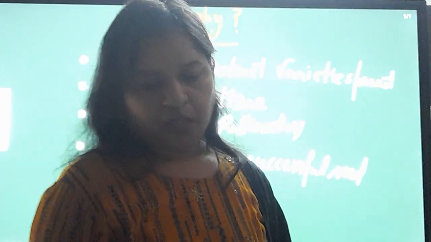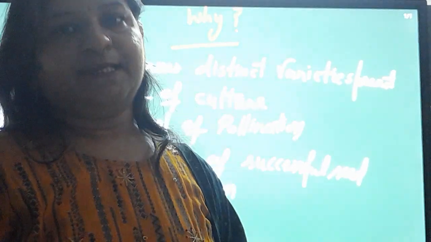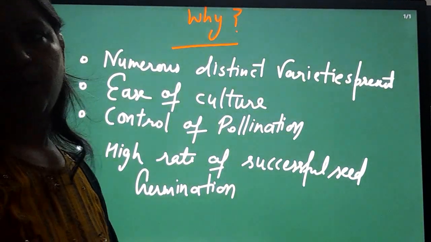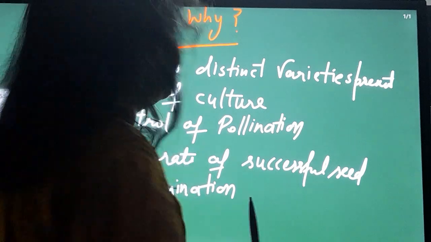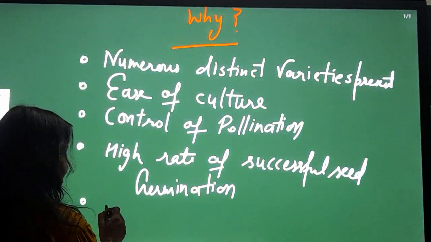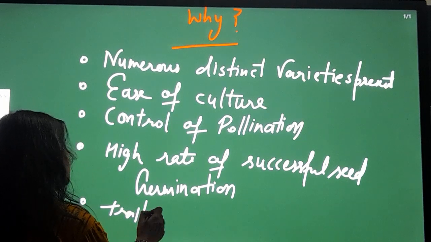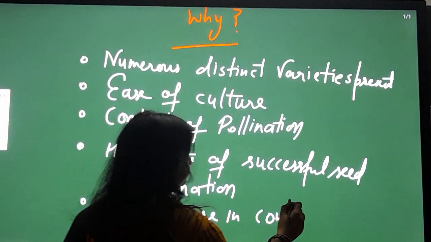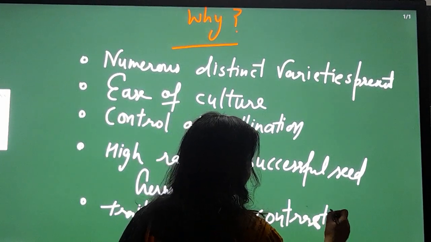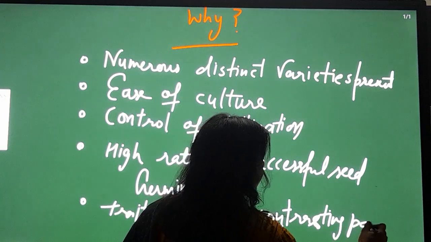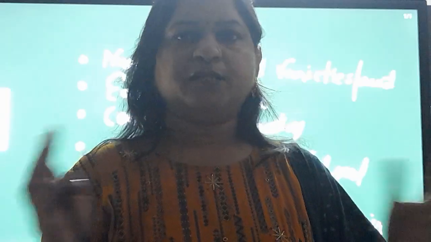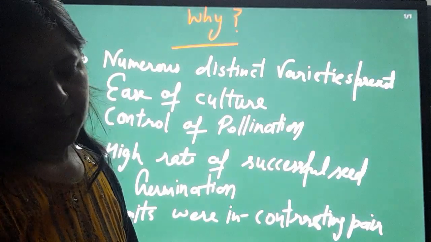Means seed germination rate was high. It was successful. Next, the garden pea has easily differing and definite detectable traits present in two opposite contrasting conditions. Means those states we selected were in contrast, present in contrasting pairs. When you can easily identify the one and the second one, the appearance of these in two of each trait.